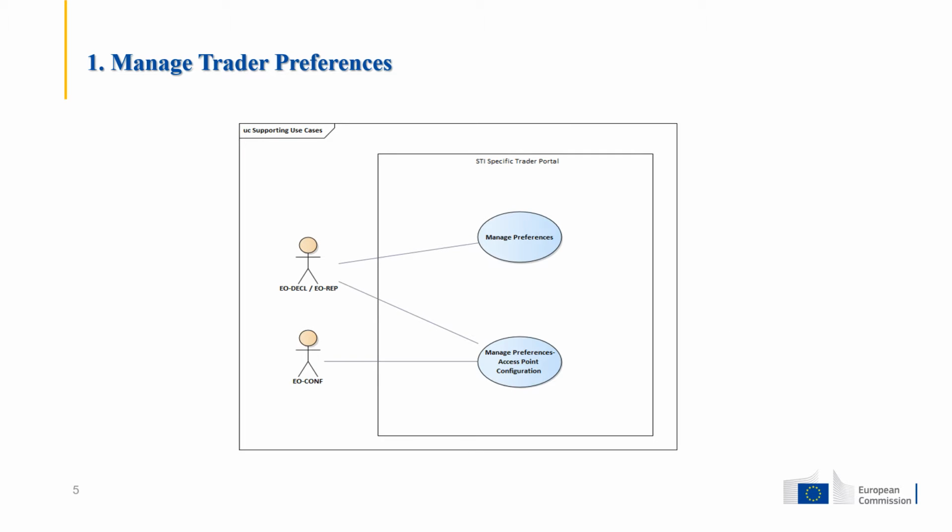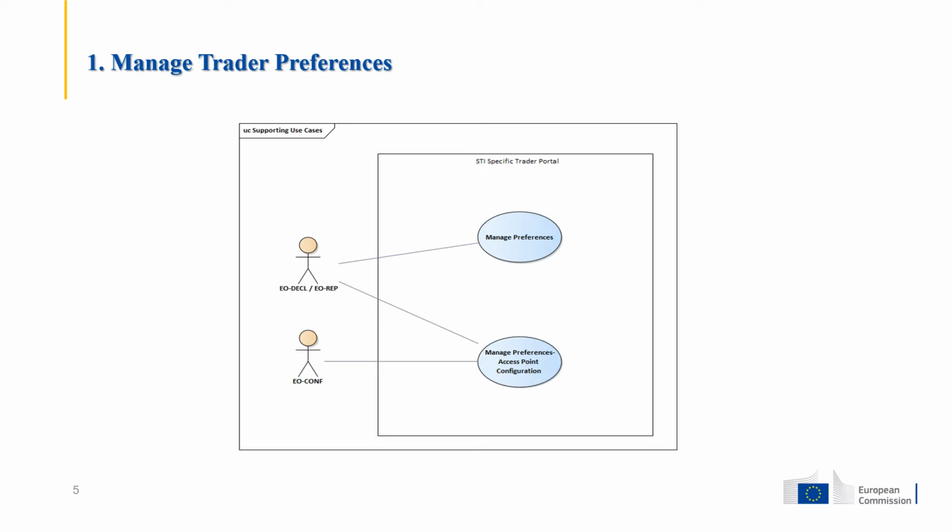The Manage Preference page is the area where the user can manage communication preferences as well as configure their own AS4 access point in STI/STP. With the EO configurator or EO declarant or EO representative roles, the users can configure which optional notifications they want to receive or not. Those optional notifications are informative notifications and are delivered to the actor depending on communication preference in STI/STP. More specifically, the economic operator users have three options for their preferences.